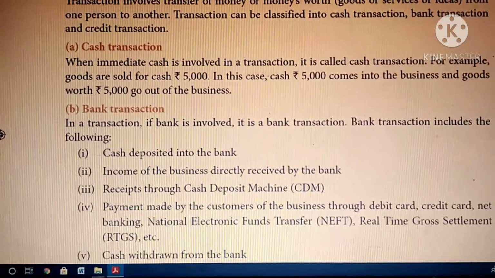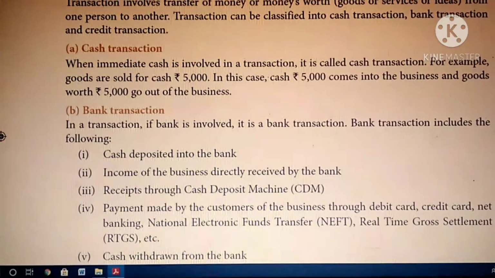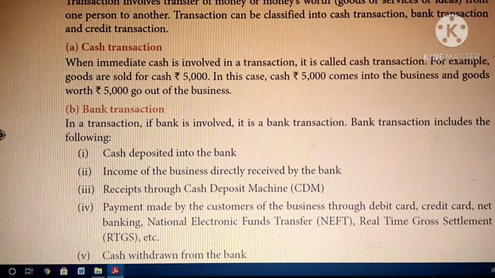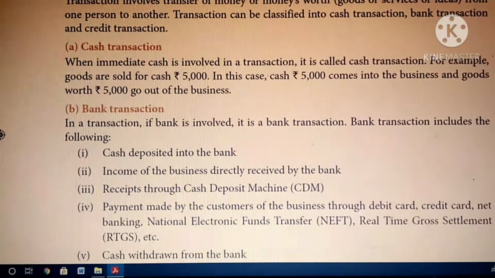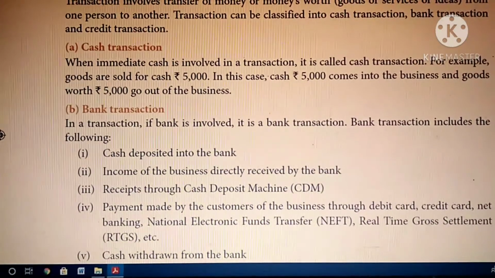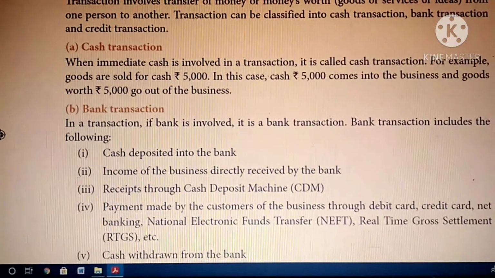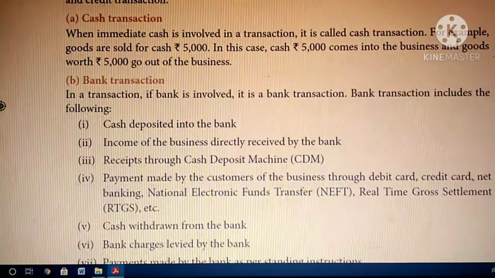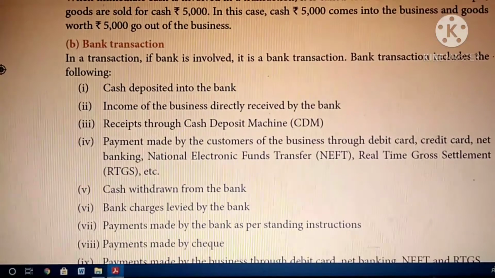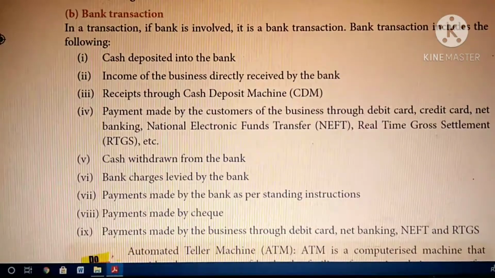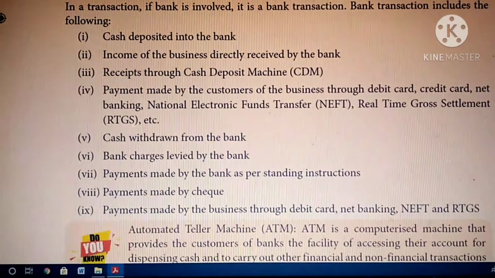So nowadays cash deposit machines are also available in many ATMs and banks. Payment made by the customer to the business through debit card, credit card, net banking, National Electronic Fund Transfer (NEFT), and Real-Time Gross Settlement (RTGS). So these are all some examples of bank transactions. Cash withdrawal from the bank, charges levied by the bank, payment made by the bank as per standing instruction, payment made by cheque, payment made by business through debit card, net banking, RTGS. So these are all some examples.